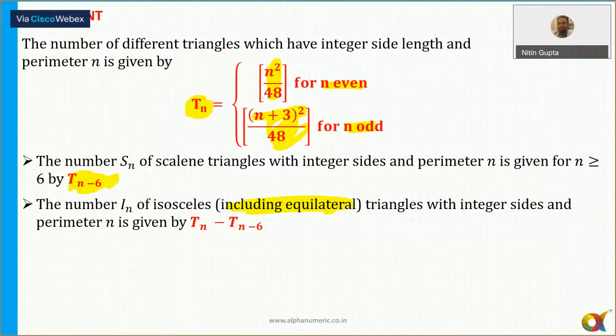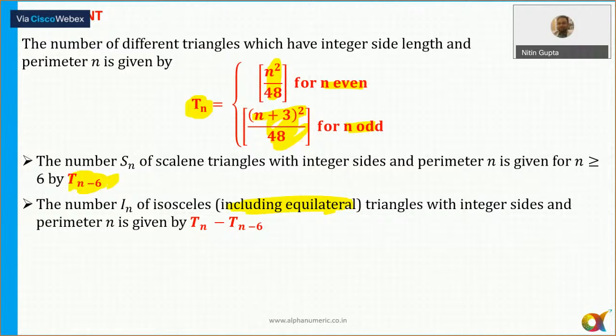क्योंकि equilateral में क्या होना चाहिए, तीनों sides equal है. तो perimeter, if all the 3 sides are integer, it has to be a multiple of 3. और वो एक ही exist करेगा ज्यादा से ज्यादा, बस एक ही equilateral for any fixed perimeter. For example, if the perimeter is 30, एक ही equilateral triangle हो सकता है when all the 3 sides are 10, 10 and 10 here.